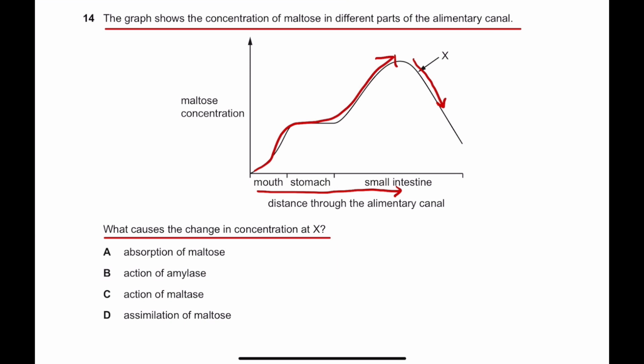So what are the enzymes that break down the maltose molecules? They're called maltases. Hence the answer should be C.